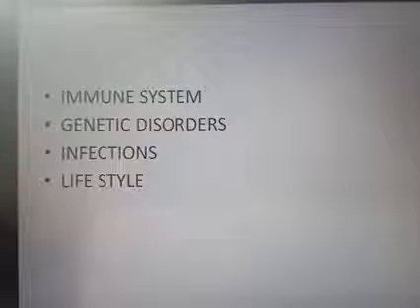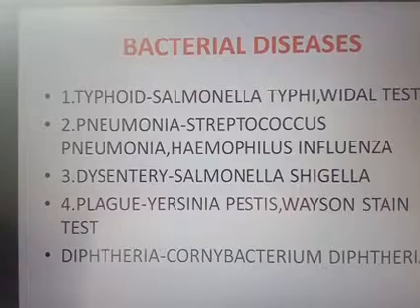So this is about the classification of human diseases. Diseases are broadly classified into congenital disease and acquired disease. This acquired disease is again classified into infectious and non-infectious disease. The infectious diseases are classified into bacterial, protozoan, fungal, helminthic and so on. And the non-infectious diseases are classified into degenerative, deficiency, allergy and cancer.